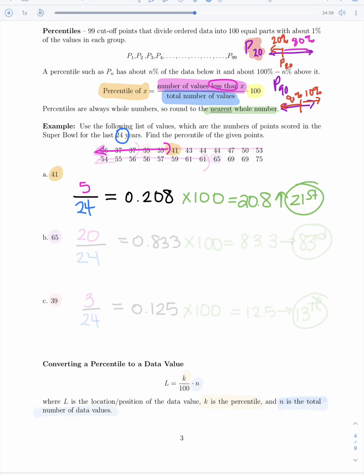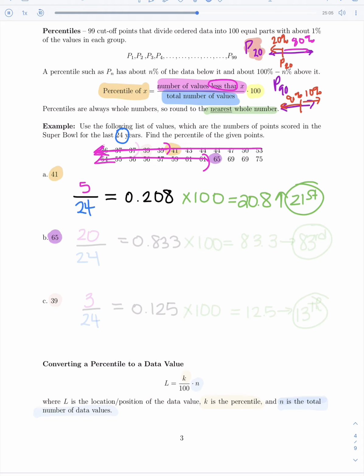Now, let's try the next one, same idea. Let's look at the data value here, which is 65, which is way down here in the data set. We still want to do the same thing, counting up all the numbers before 65, meaning less than 65.